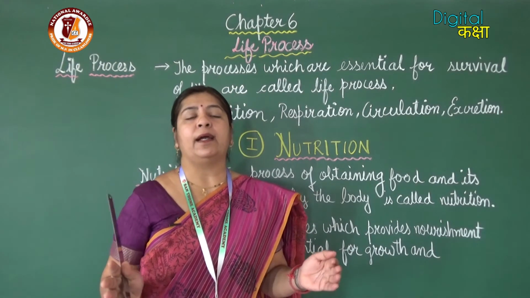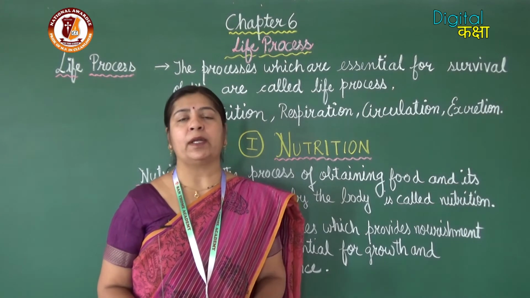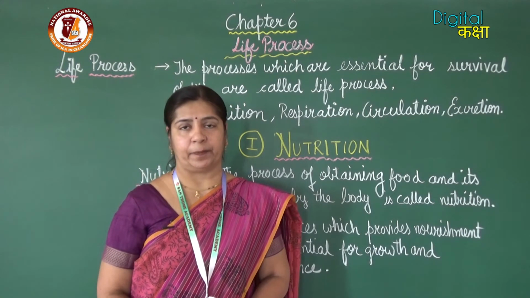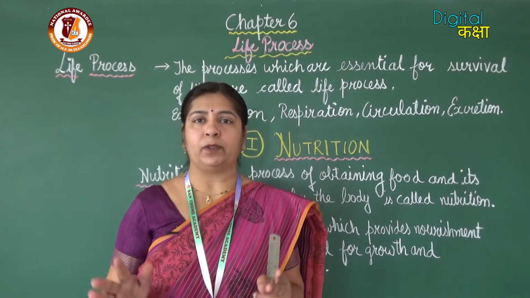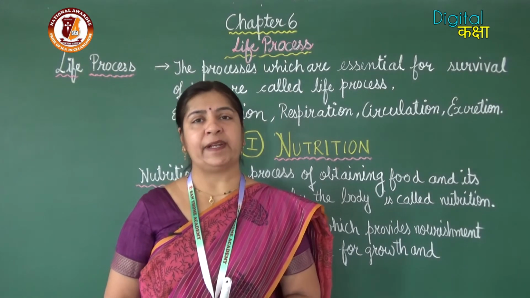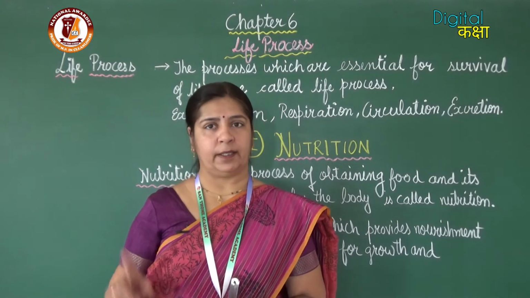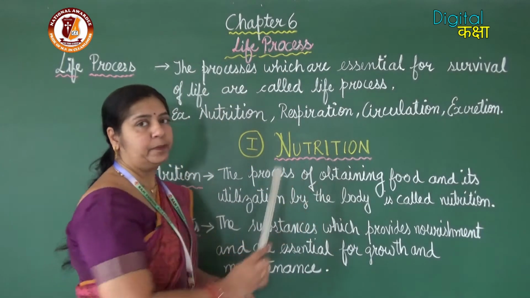So, these are the main life processes without which the living organism cannot survive. In this chapter we are going to study all these life processes. So, first we start with the first life process, that is nutrition.